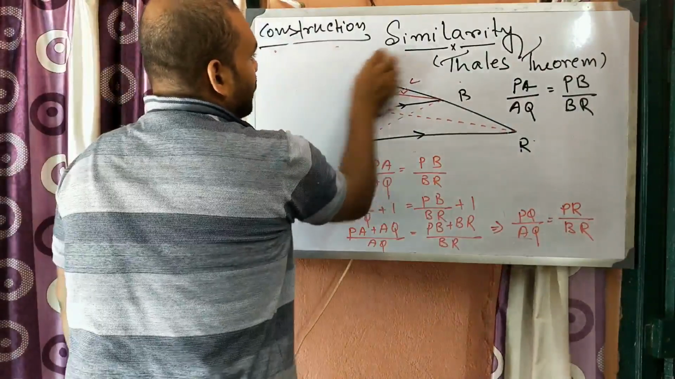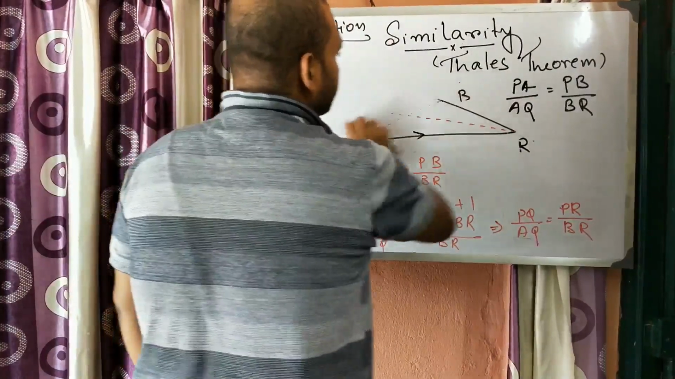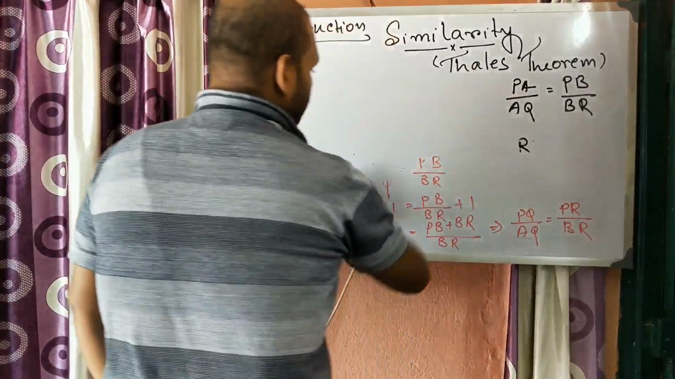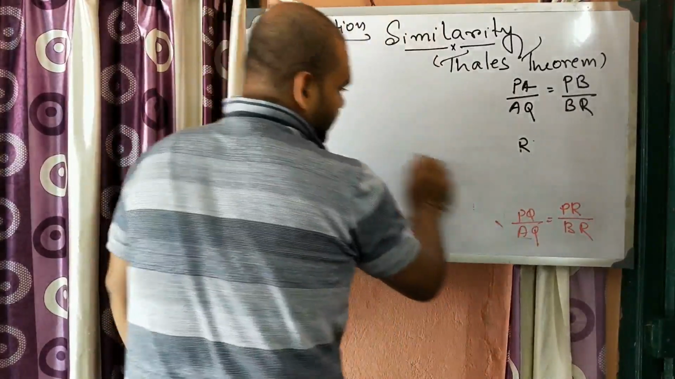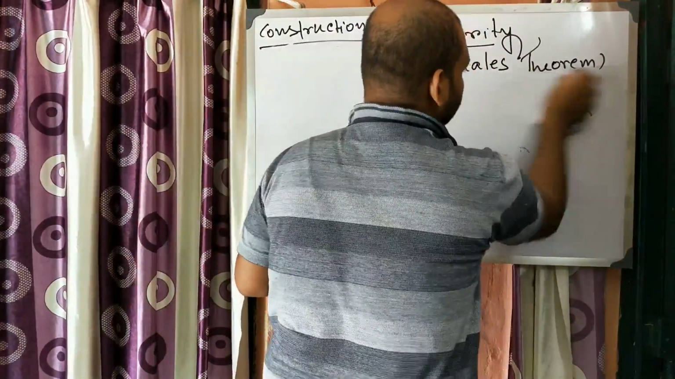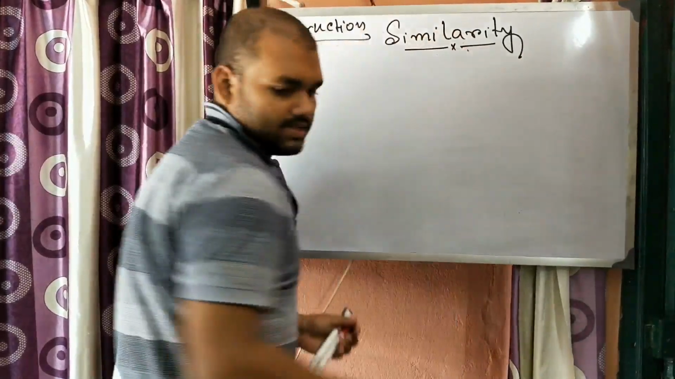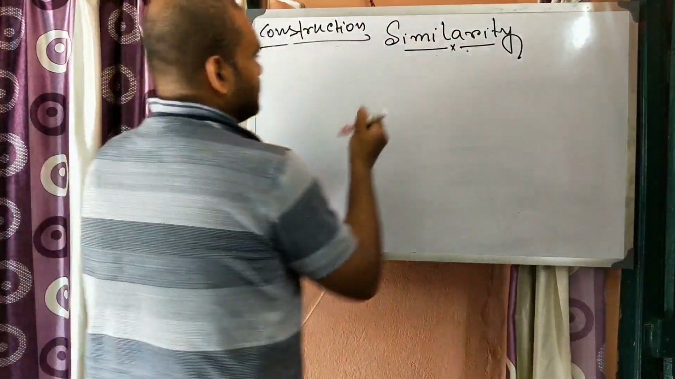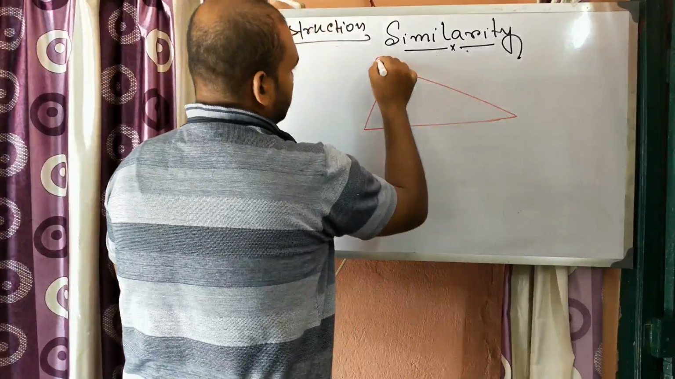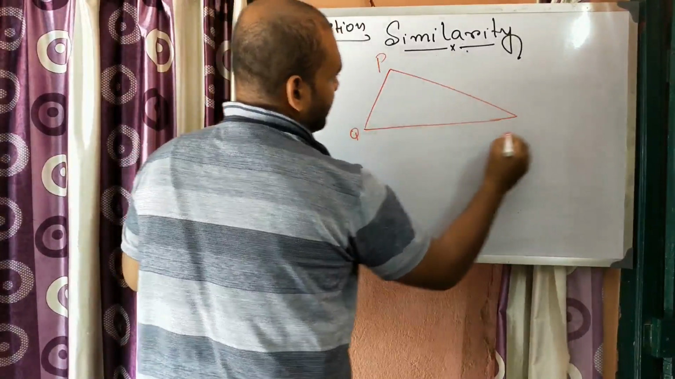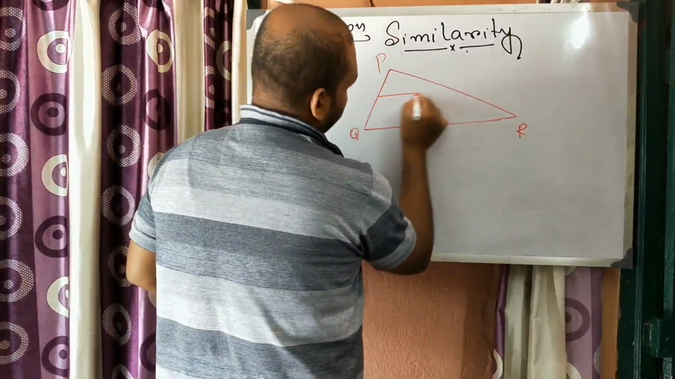So next, what is the next theorem? That is the converse of this Thales theorem. So what is the converse of this Thales theorem? Let this be one triangle. Suppose PQR is the triangle. Now suppose AB